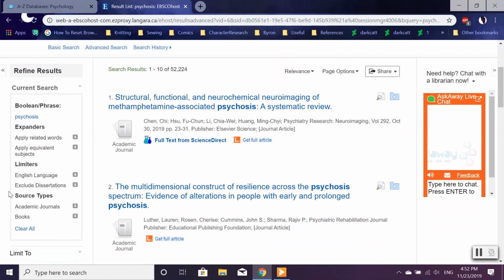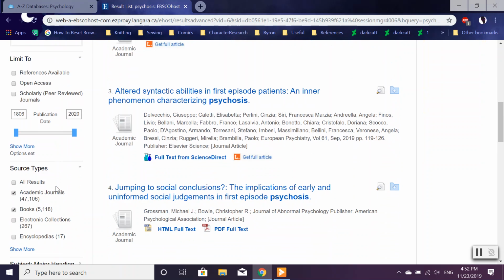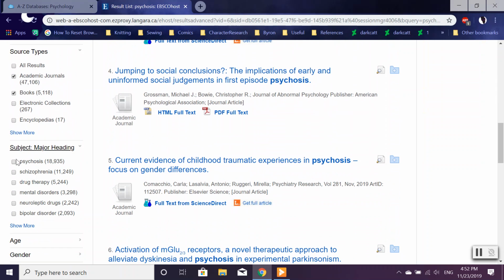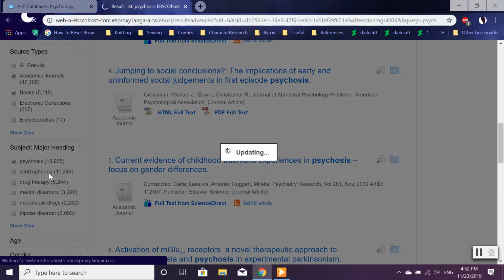And as you can see, this has added to source types some limiters. And we can even further limit this by subject, the major headings. So we click psychosis and it updates it.